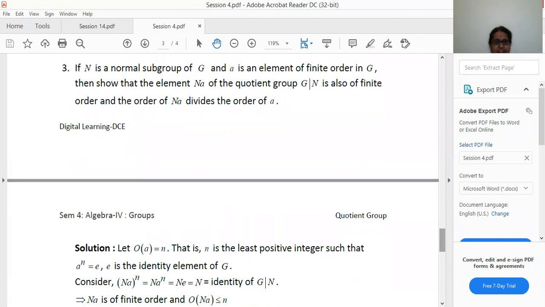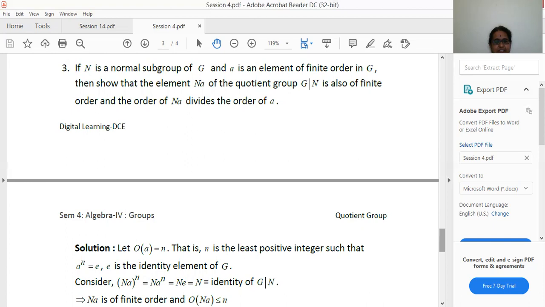So now what is given is the order of a is n. And from the definition of order of an element, order of a is equal to n implies n is the least positive integer such that a power n is equal to e, where e is the identity element of G. This is the definition of the order of an element of a group. Now consider (Na) power n. (Na) power n is nothing but N a power n. This is equal to Ne because a power n is e. Hence (Na) power n is equal to Ne, that is equal to N, which is the identity element of G by N.